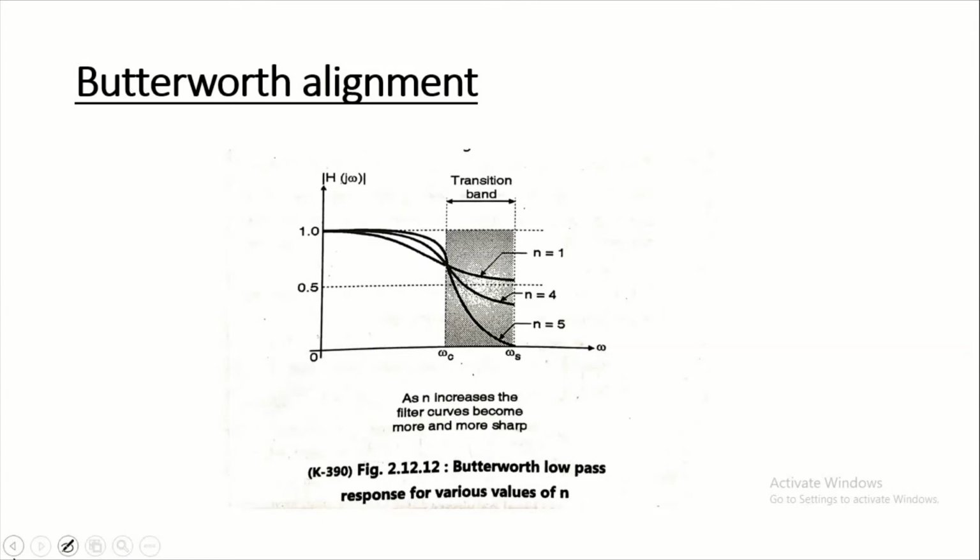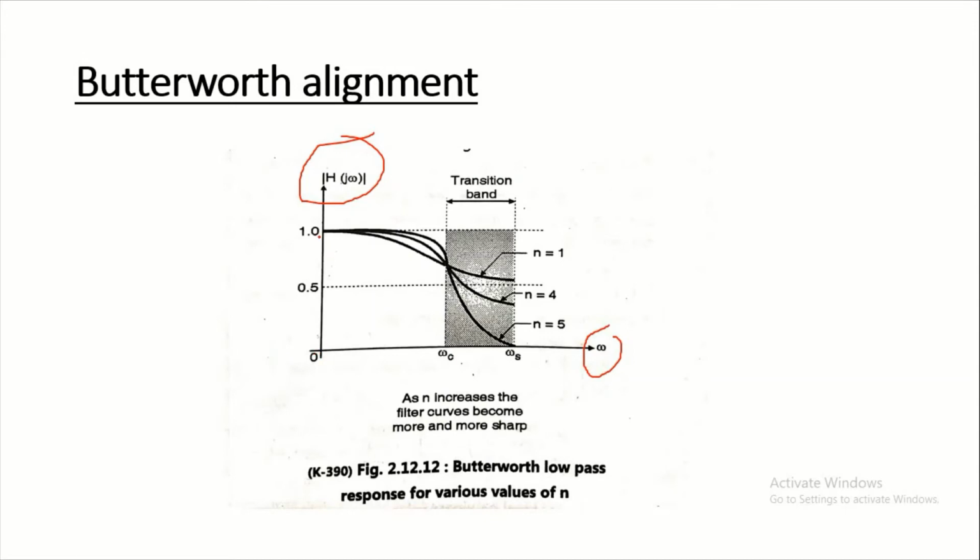The gain plot, modulus of H(j omega) versus omega, is maximally flat at omega is equal to 0.